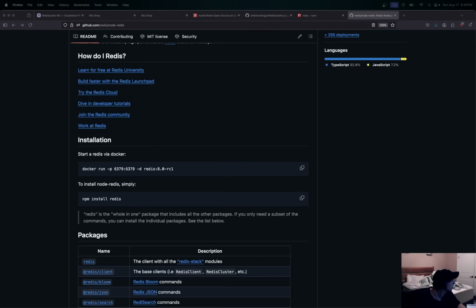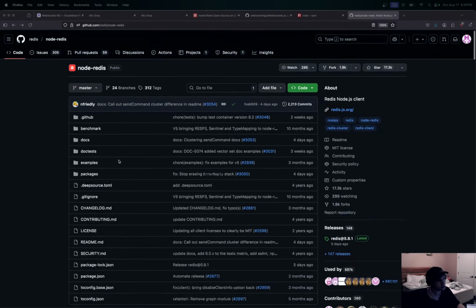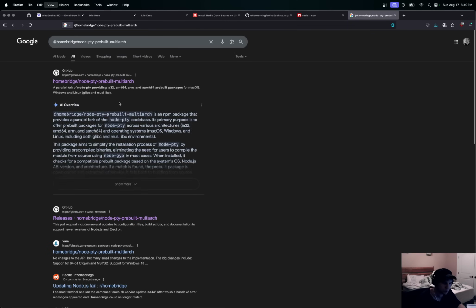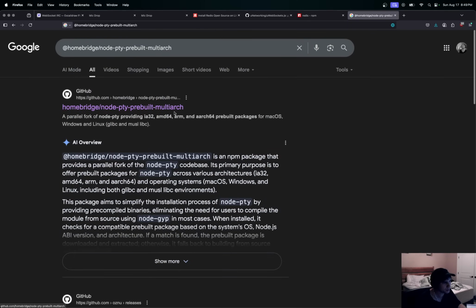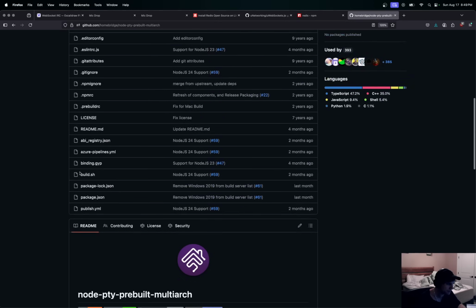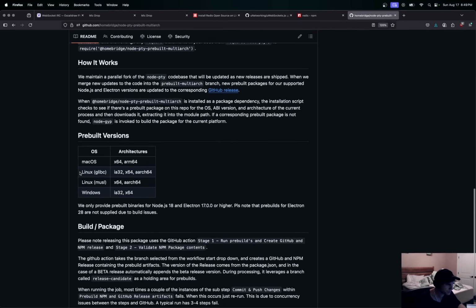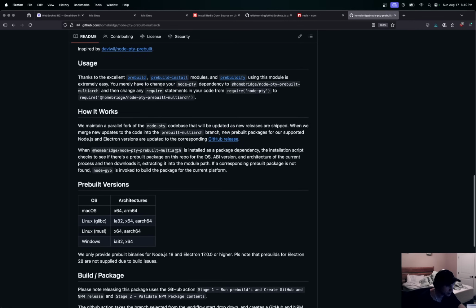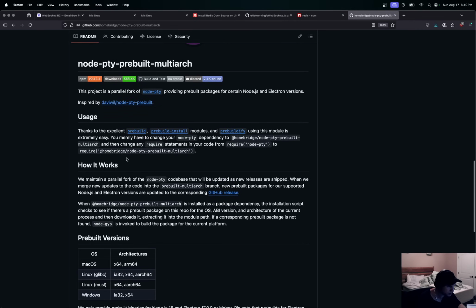Now this next one is important. There are multiple PTY packages available, which run terminal data in Node, so you can do PTY terminals in Node. But this one is pretty awesome, so I'm going to pop it here and show you what it is. It's the Homebridge node-pty-prebuilt-multiarch, right? So let's go grab this one. Yeah, there it is right there. Okay, so this is what we want.